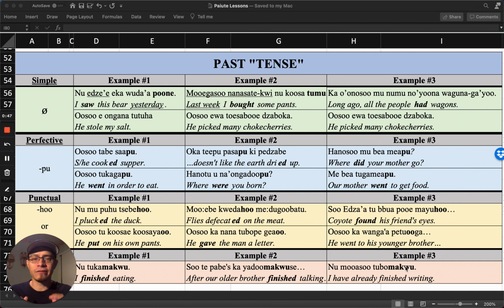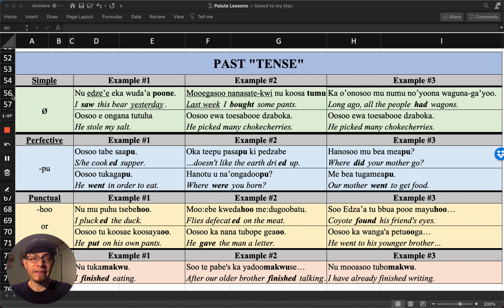So let's look at it. These are different ways to communicate the past tense in Northern Paiute. To start off with, as always, I have a simple past. And what that means is there's no suffixes added to the verbal root. It's just the verb root by itself, and that can communicate the past tense.